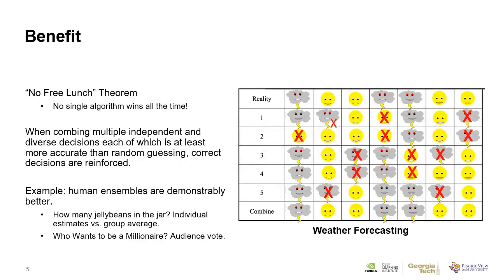Let's take weather forecasting as an example. We have 5 forecasting results with 5 rows, where each row is a forecast from one learner. The reality is the ground truth. You can observe that the combined forecasting with majority voting is much better than each individual forecasting.